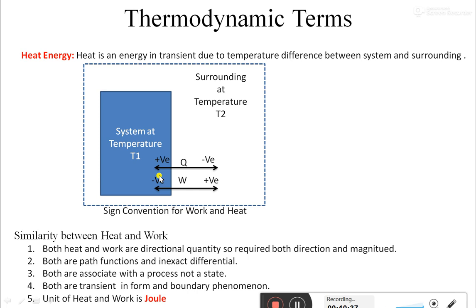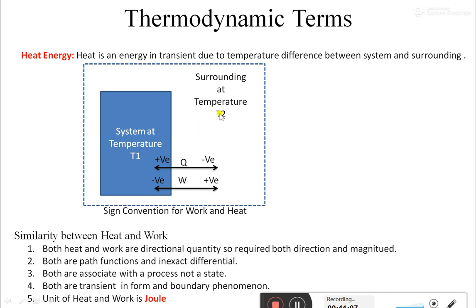Okay, so here is what we are supposed to consider in terms of heat. If this is a system and this is the surrounding, whenever heat comes into the system from the surrounding, that time it will be considered a positive amount. And it happens only when a temperature difference between them is there.